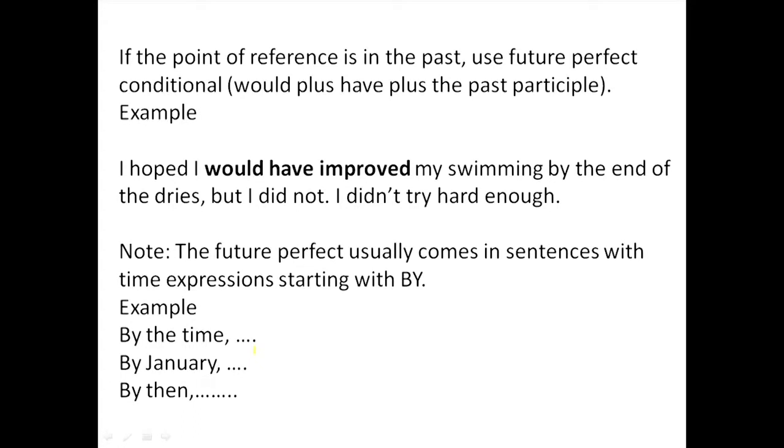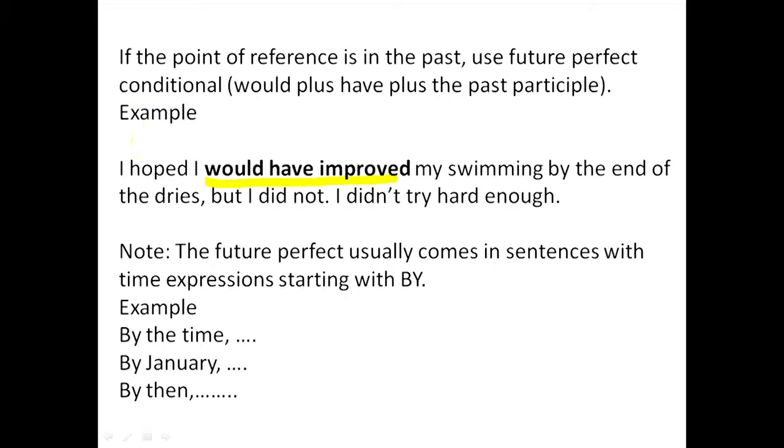If the reference point is about the past, then of course we require what? We require the would plus the have plus the past participle of the verb. So see here, I hoped I would have improved my swimming by the end of the dries, but I did not. I didn't try hard enough.